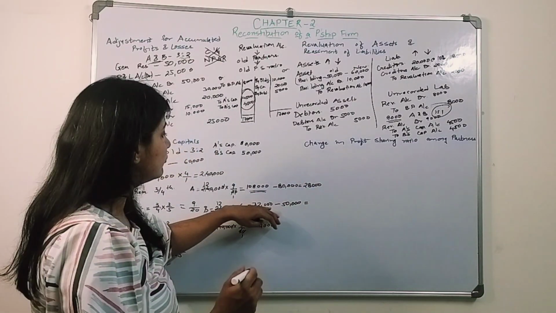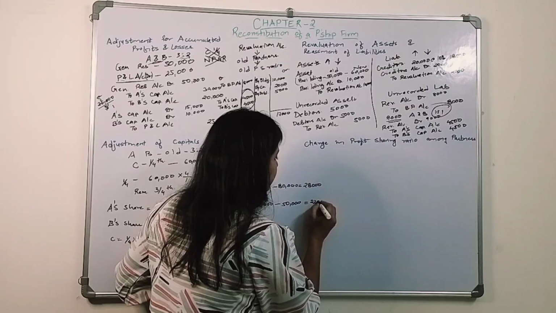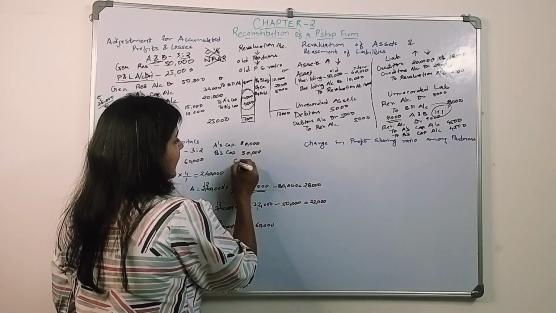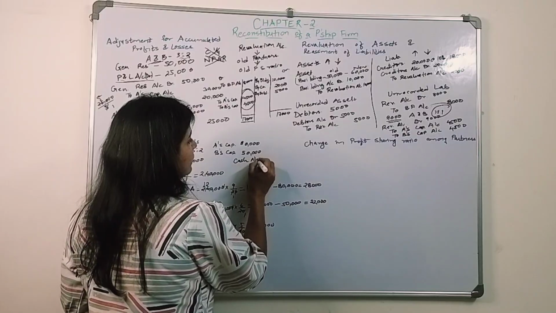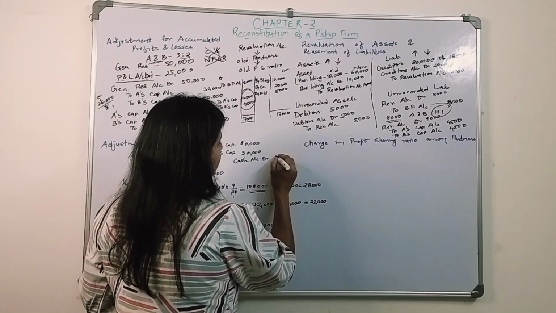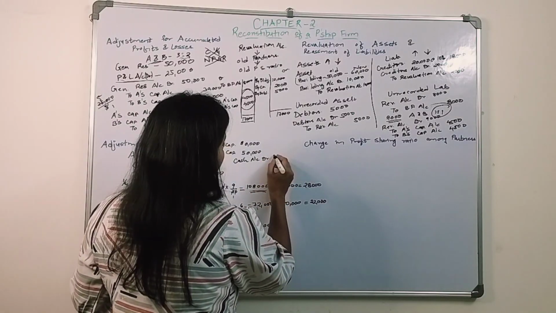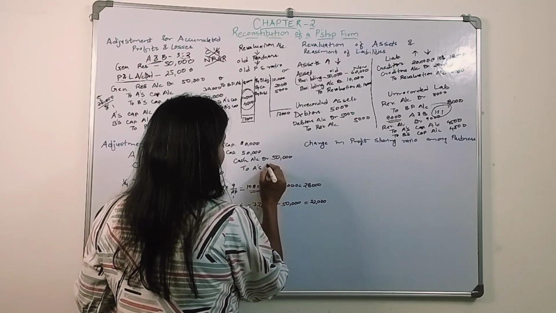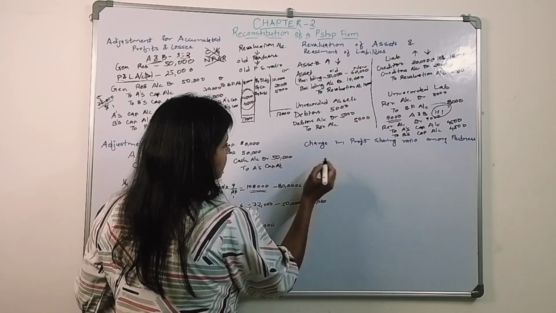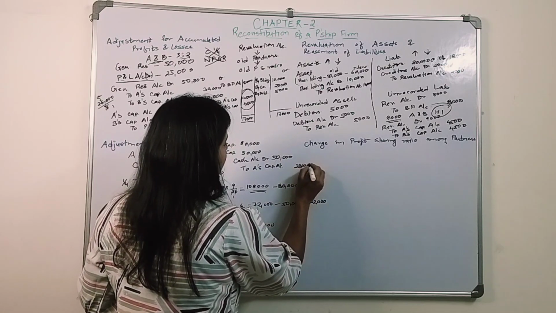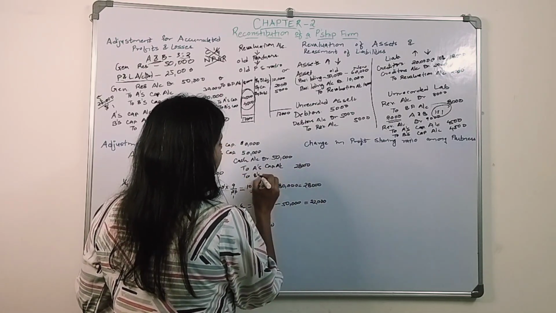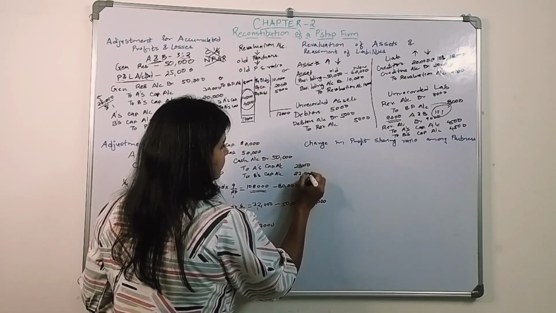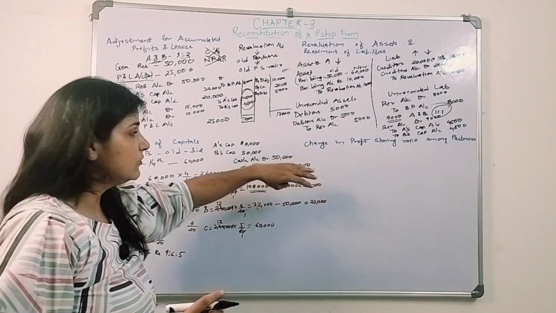So B will also bring 22,000 into the firm. So cash will come, cash account debit 28 plus 22 is 50,000, to A's capital account 28,000 and to B's capital account 22,000.